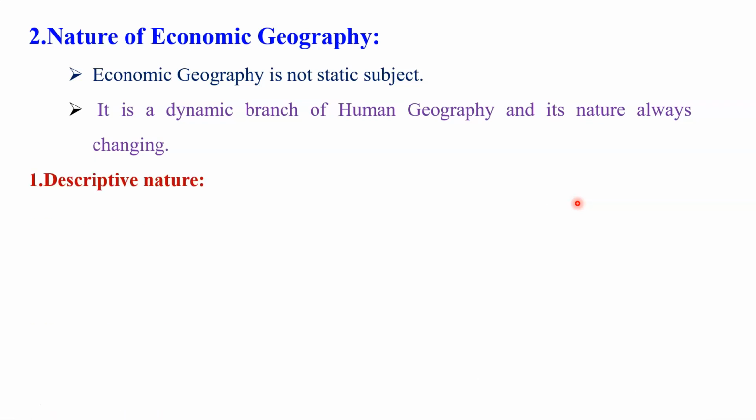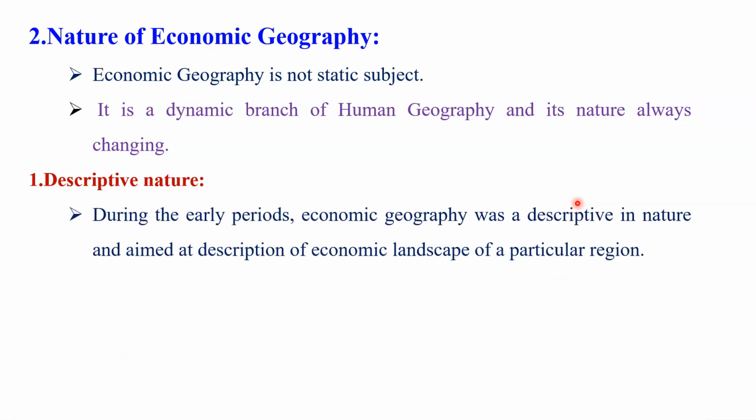Let us discuss the nature of human economic geography with the help of keywords. The main keyword is descriptive nature. Yes, economic geography is a descriptive subject. It's a descriptive science. During the early period of economic geography, it was descriptive in nature, and aimed at the description of the economic landscape of a particular region.